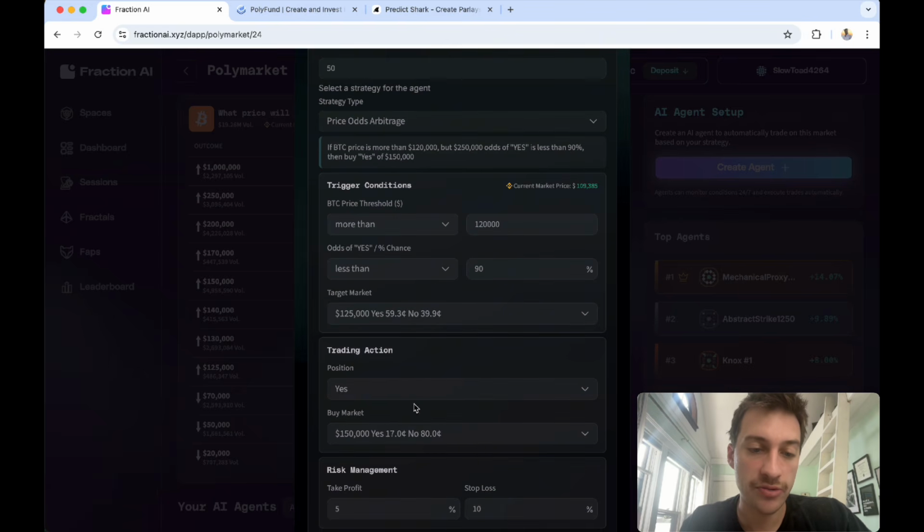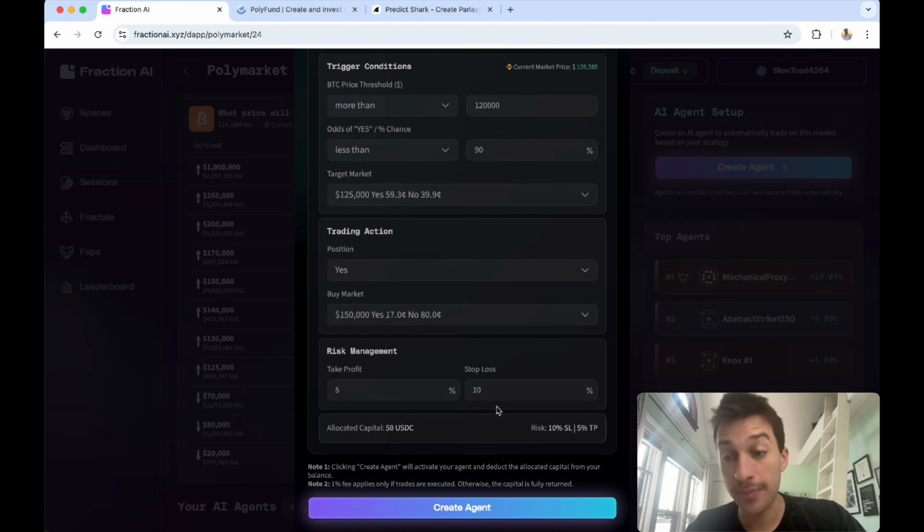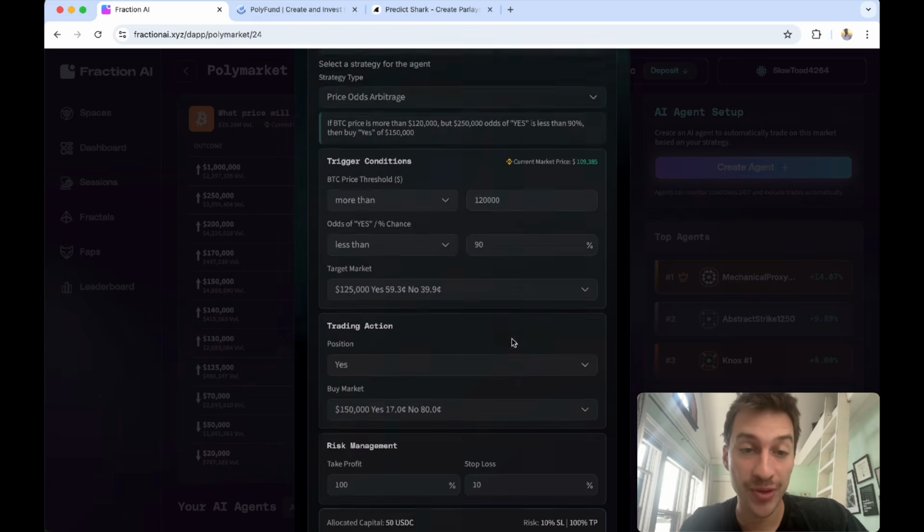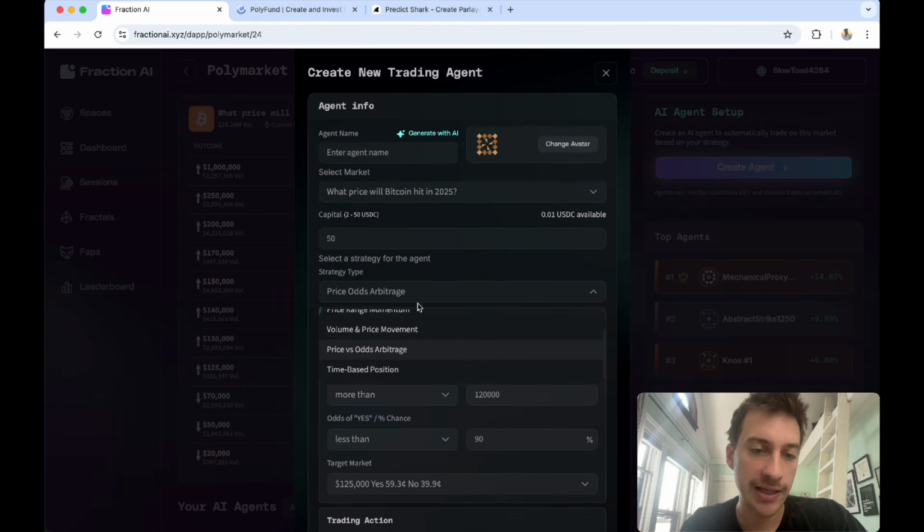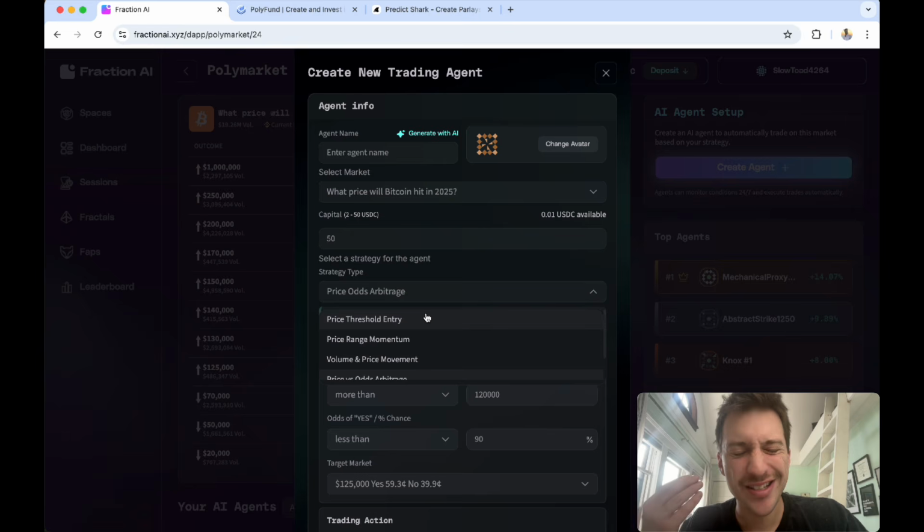And right there, you can see this will buy. This will also use stop losses. It will also use take profits. I could put that to like 1 million, just so it doesn't take profit. You can set stop losses. You can set take profits, and this will trade even when you're sleeping. So it's pretty cool. These are the offerings they have right now, these types of agents, but such a cool site. I just had to give it to you guys.